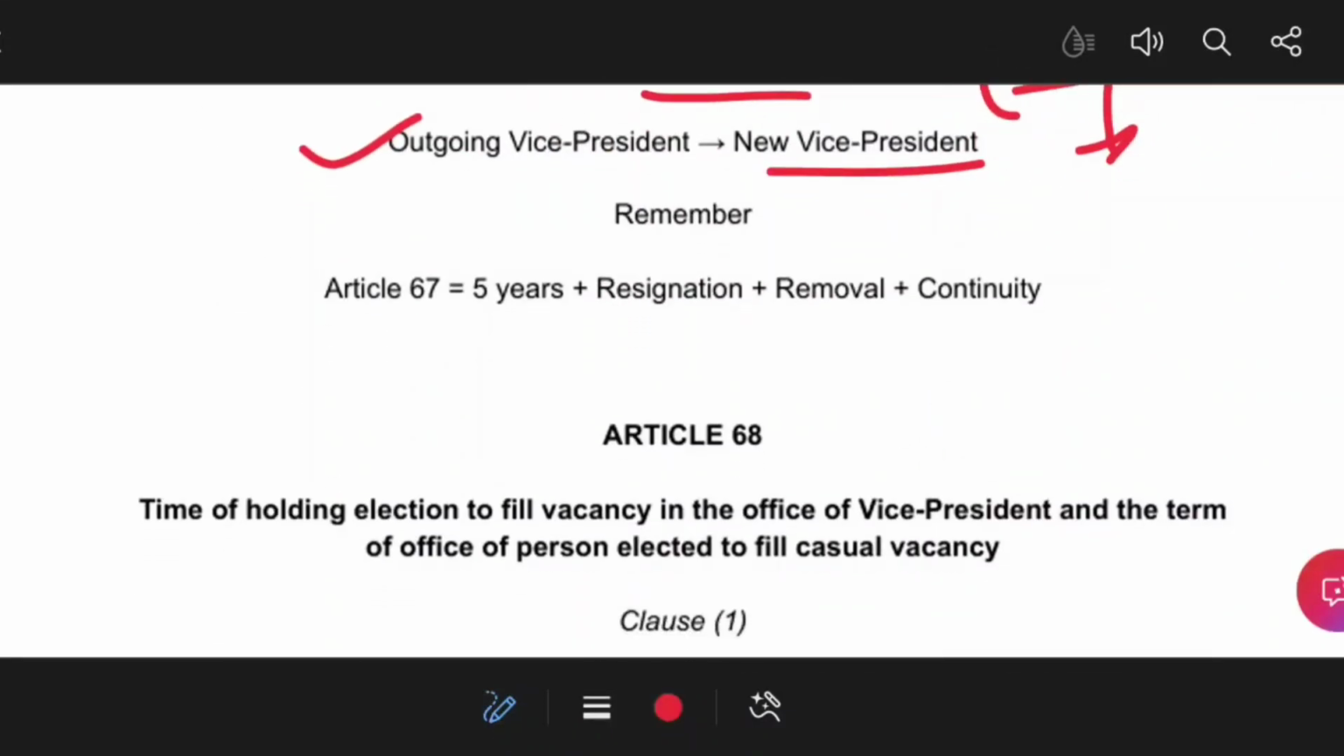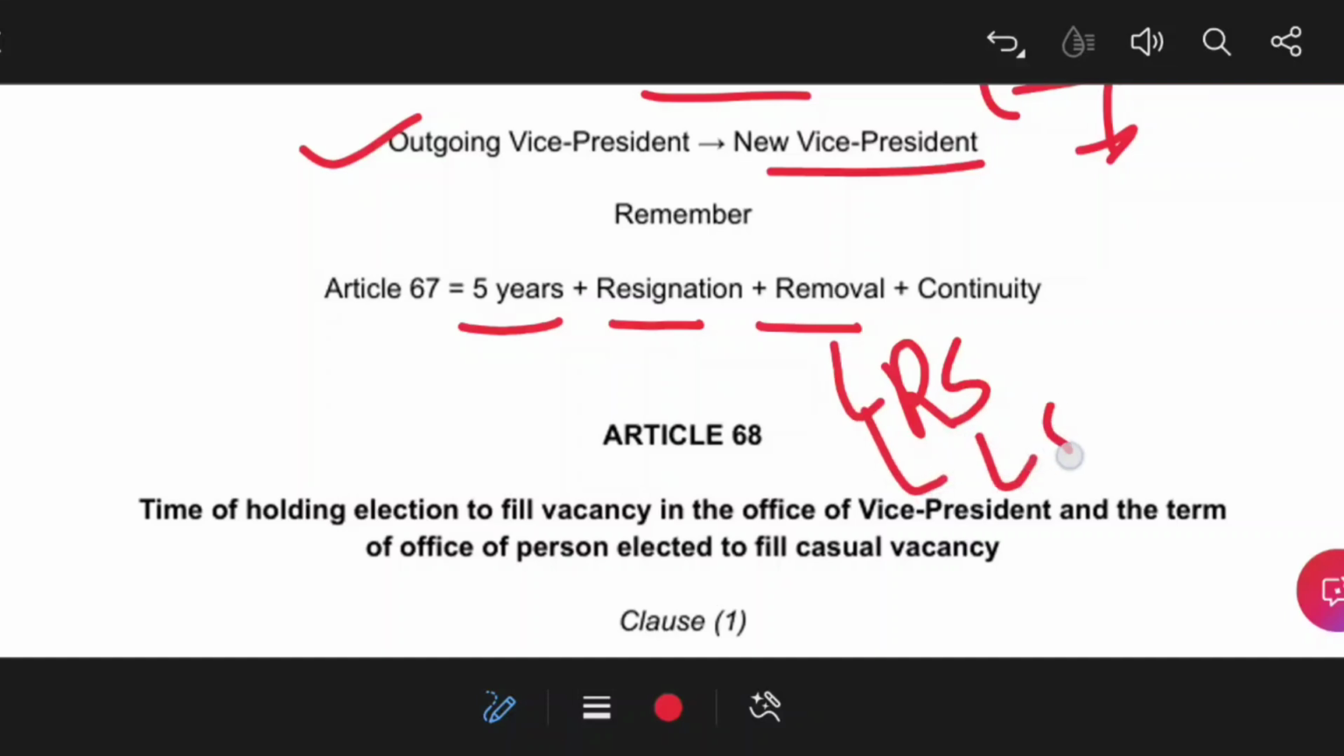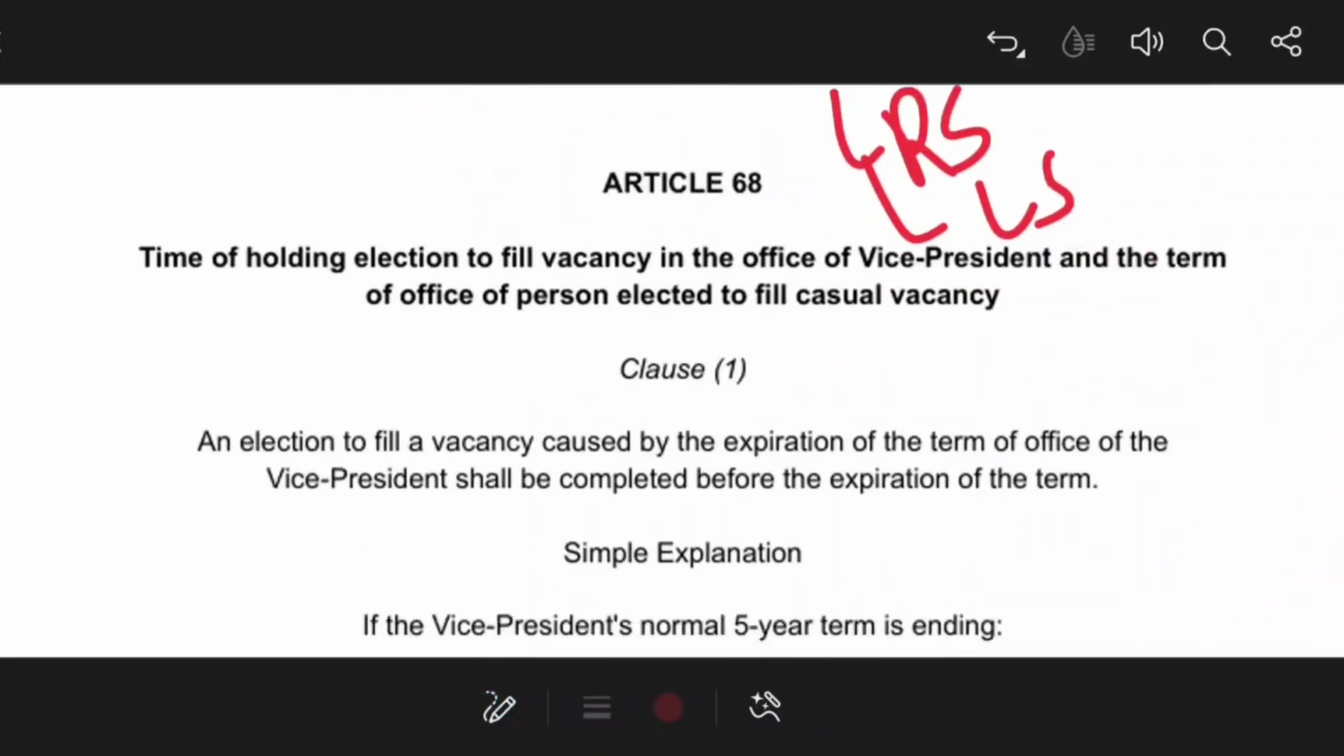So Article 67 provides the term for the office of the vice president, that is 5 years. He can submit his or her resignation to the President of India. He can be removed by a resolution passed by the Rajya Sabha. 14 days notice will be given and it should be agreed by the Lok Sabha. And also continuity until the new successor assumes office. That is the simple basis of Article 67.